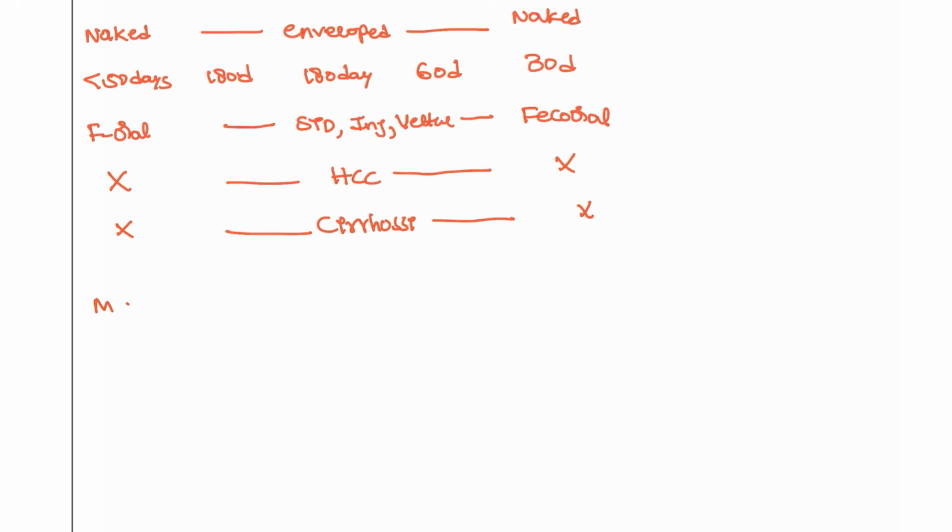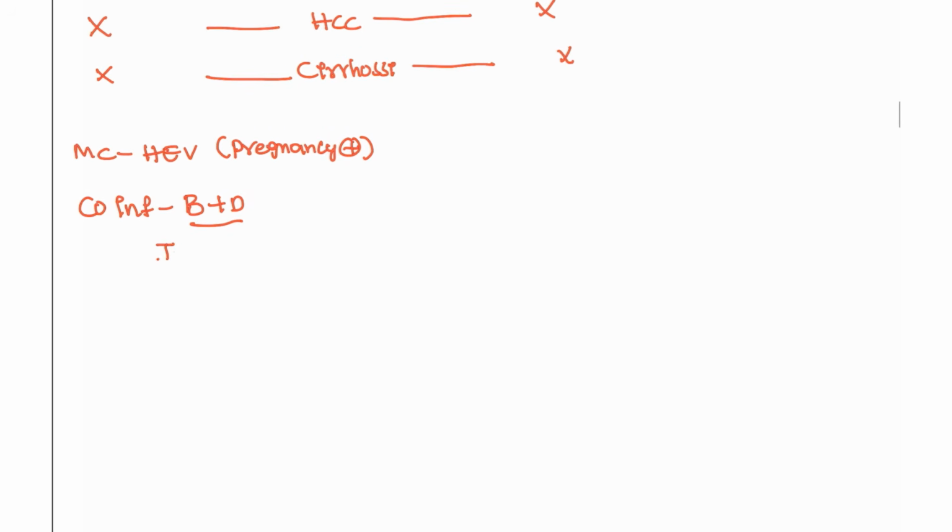Next, most common overall in India. What is the most common overall in India? Right now, India is suffering from HEV, and most commonly this is associated with pregnant women, and in pregnancy this is associated with severity. High severity cases can be seen. Next, co-infection. Co-infection is seen with B plus D. If you see IgG, this is the superinfection. But if you see IgM, this is the co-infection.